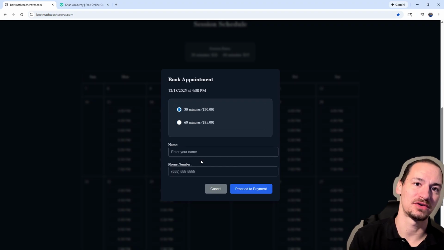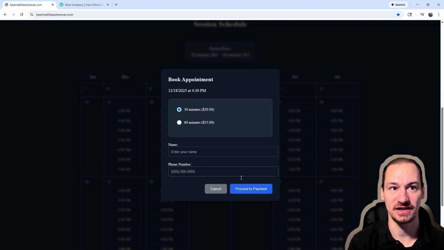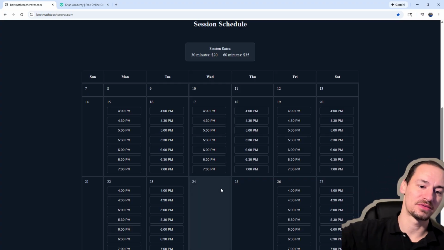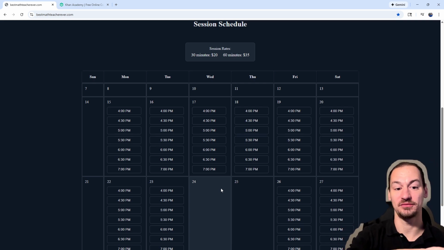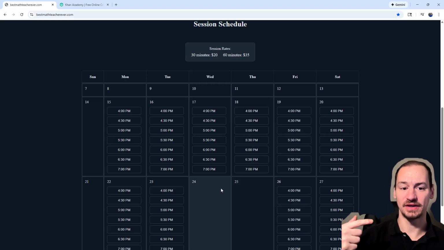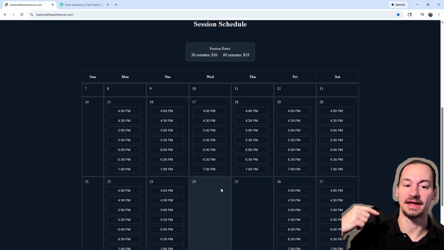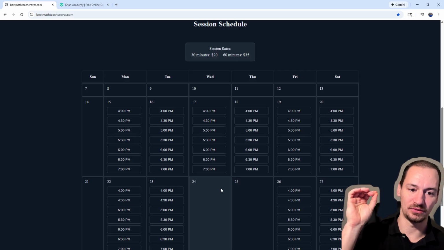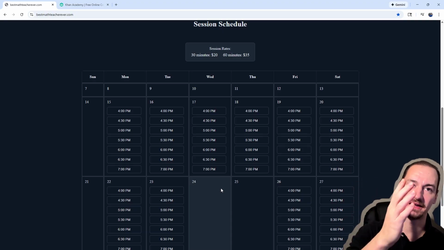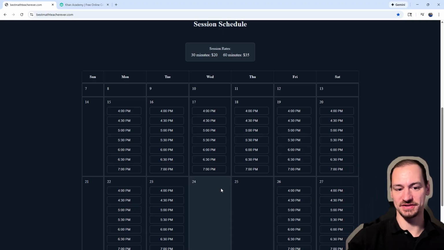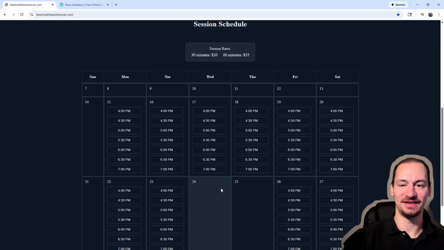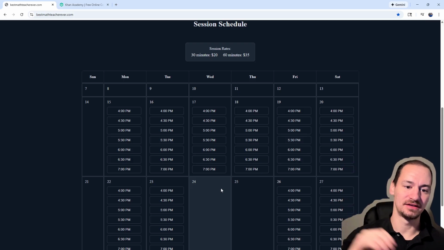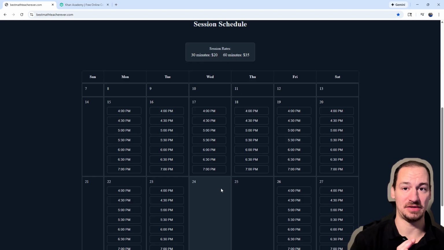You put in your name and phone number, and then it'll take you to Stripe where you can pay with a credit card. It will collect that information securely and separately and then give me the payment. After you do that, it will put a Google Calendar invite on your Google Calendar, and it'll provide a Google Meet link. And when you click on that link at that time, I show up just like this, in the corner of your screen. If you send me your work or send me a link to your work, I can write on the screen. So it's a very convenient way of getting math help.